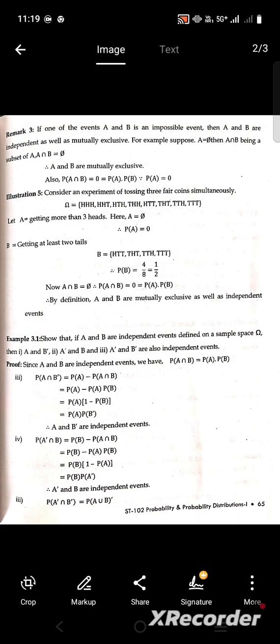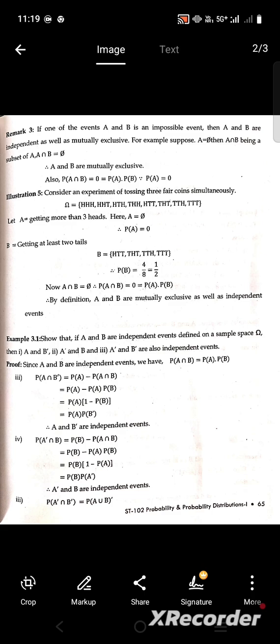That is, there is no such event in this sample space, so A equals the empty set, and therefore probability of event A equals 0.